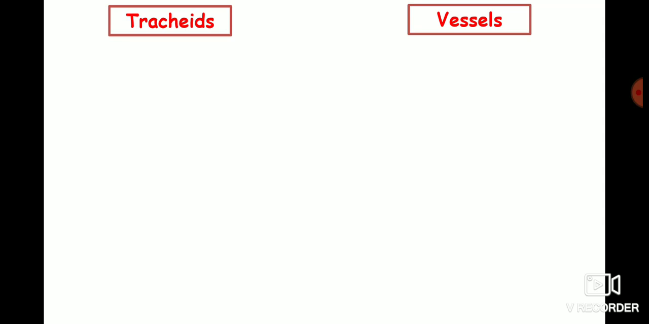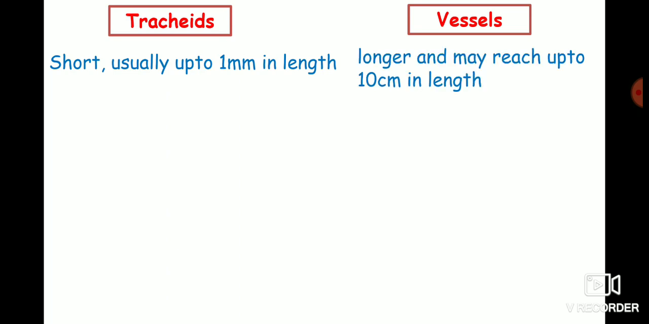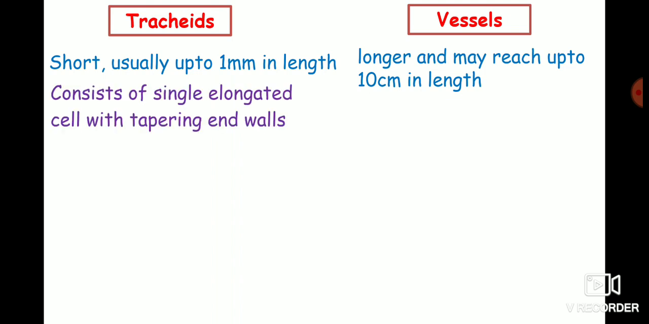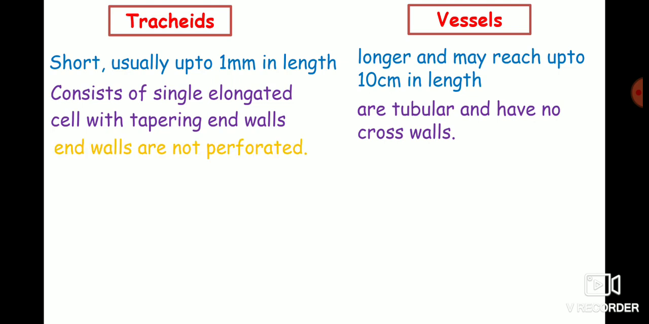Now, comparison of tracheids and vessels. Tracheids are short, usually up to 1 millimeter in length. The vessels are comparatively longer and may reach up to 10 centimeters in length. The tracheids consist of a single elongated cell with tapering end walls. The vessels consist of a row of cells placed one above the other. In the tracheids, the end walls are not perforated, whereas in vessels, the end walls are perforated.